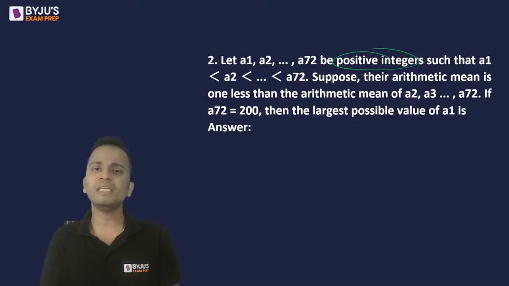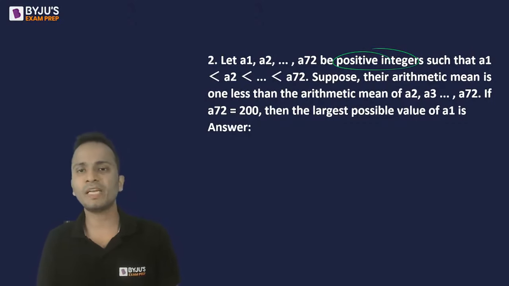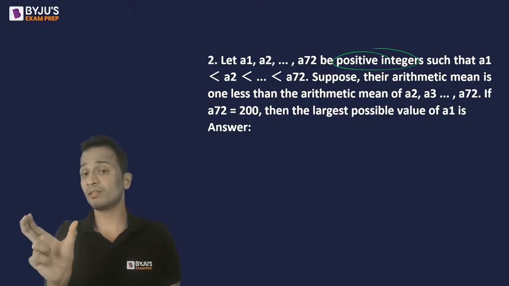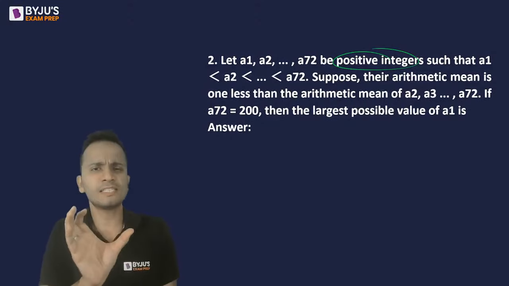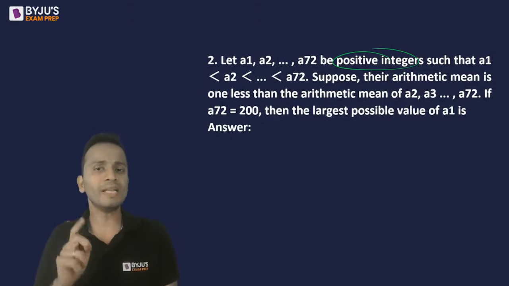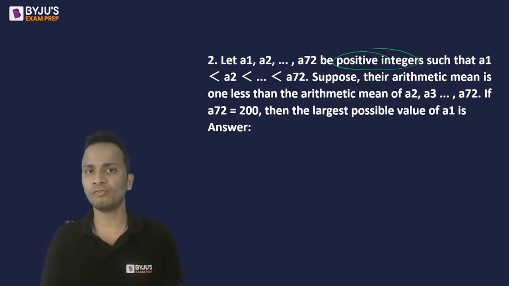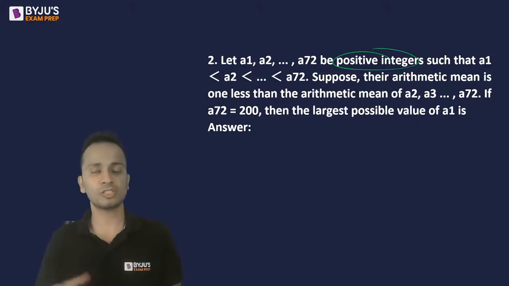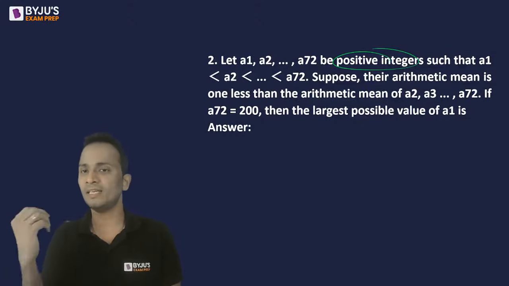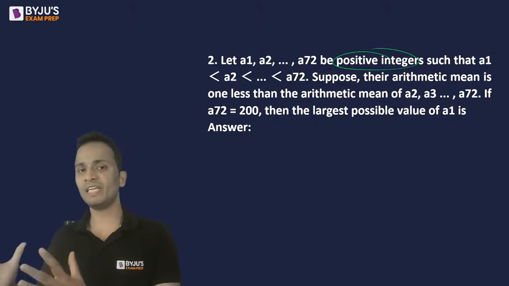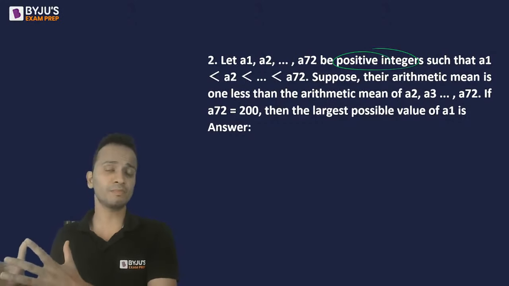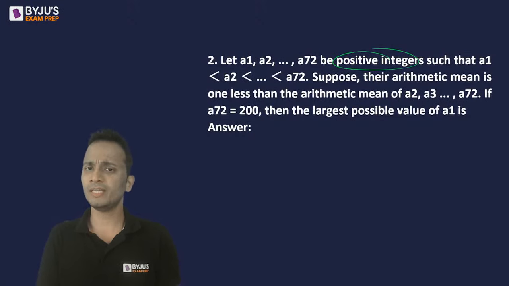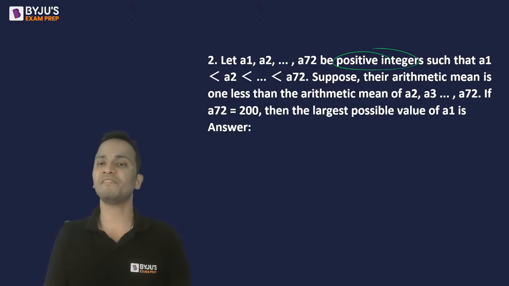Suppose their arithmetic mean, that means the arithmetic mean of these 72 numbers, is 1 less than the arithmetic mean of the same group of numbers excluding the first term. So starting from A2, A3, and then up till A72. If A72, the 72nd term, the last term is 200, then the largest possible value of A1 is how much?